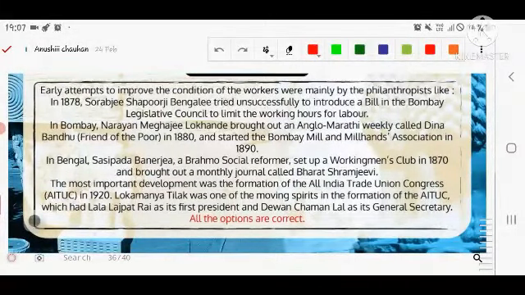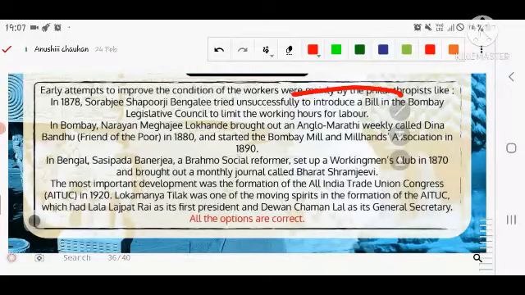Every attempt to improve the condition of the workers was mainly by philanthropists in 1878, basically in the 19th century. Sorabji Shapurji Bengali tried unsuccessfully to introduce a bill in the Bombay Legislative Council so that they could limit the working hours for labor. Second, in Bombay, Narayan Meghaji Lokhande brought out an Anglo-Marathi weekly called Deenbandhu in 1880 and started the Bombay Mill Hands Association in 1890.